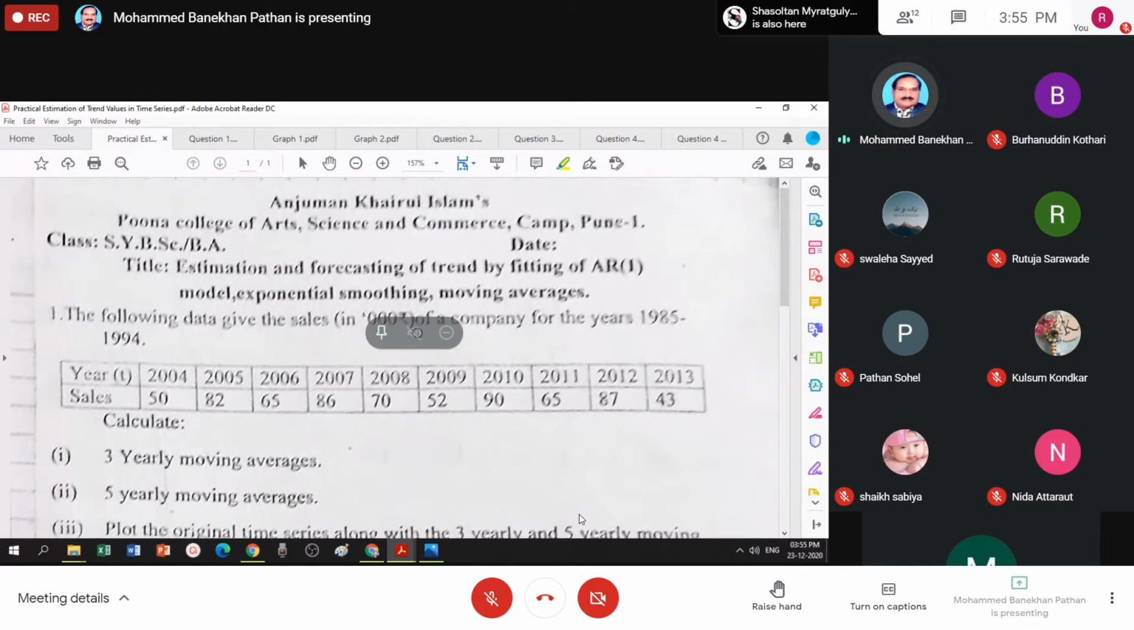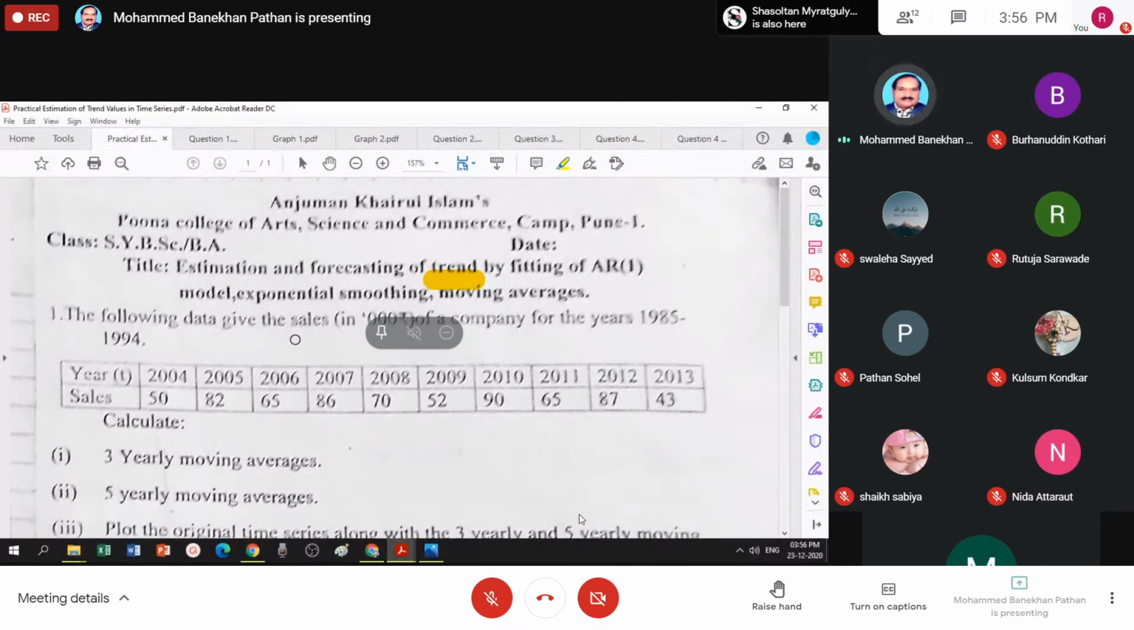Title of today's practical is Estimation and Forecasting of Trend by Fitting of AR1 Model, exponential smoothing and moving averages. So today we'll try to see how to estimate trend by these three methods: moving average, exponential smoothing, and AR1 model.